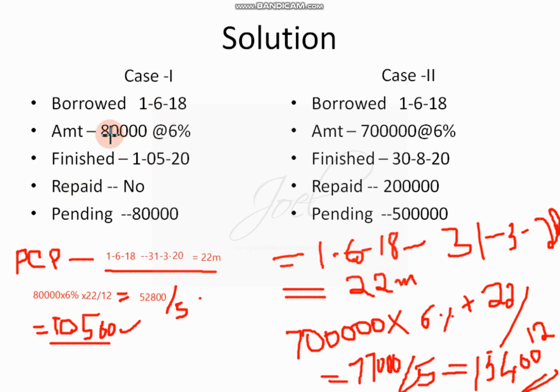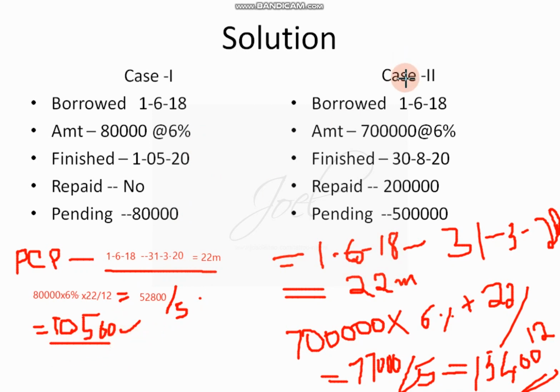So 80,000 into 6% into 22 divided by 12. You will get 52,800, which is to be deducted in 5 equal installments. So you divide it by 5, and in that case you will get 10,560.